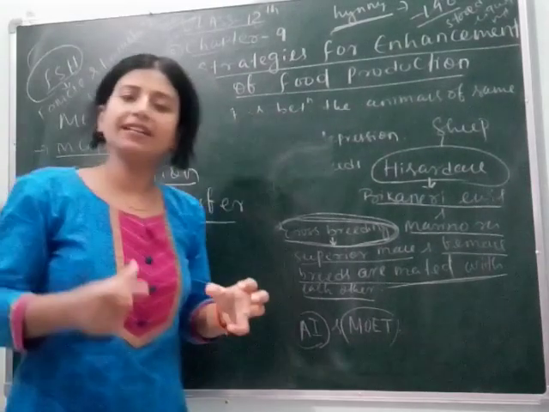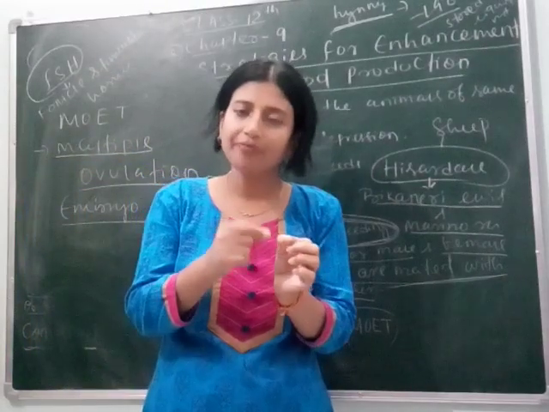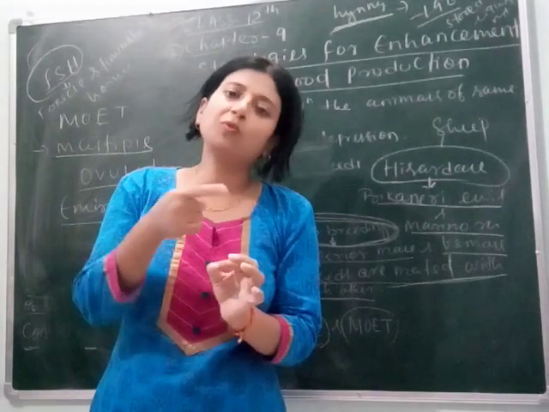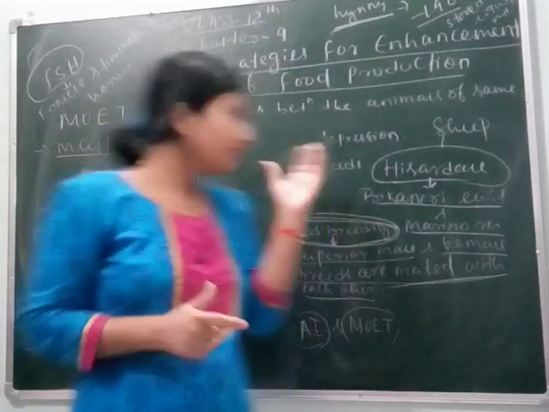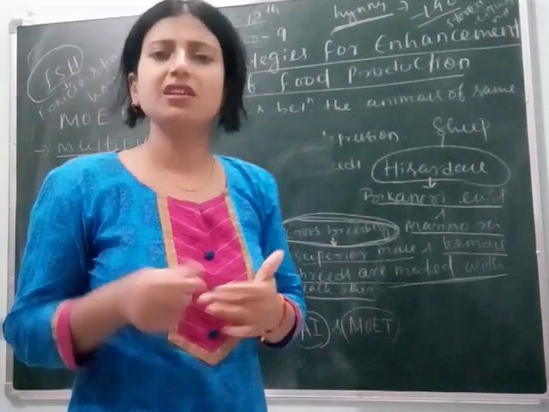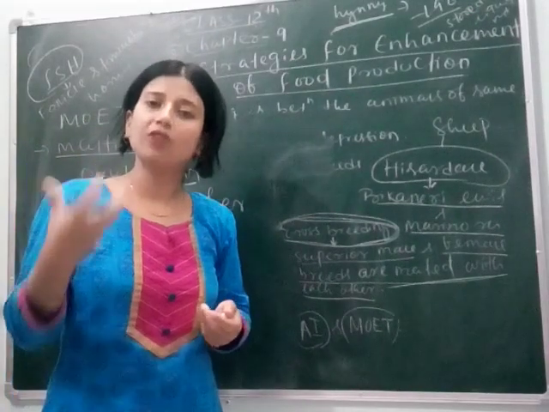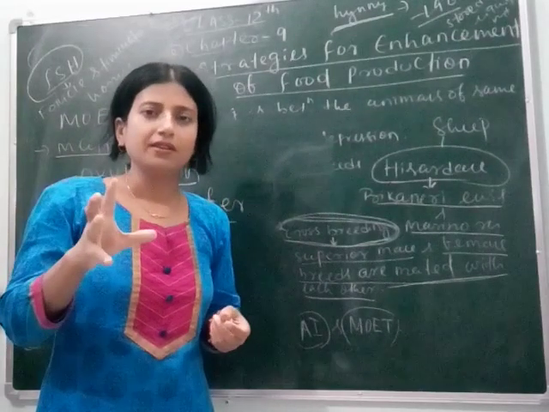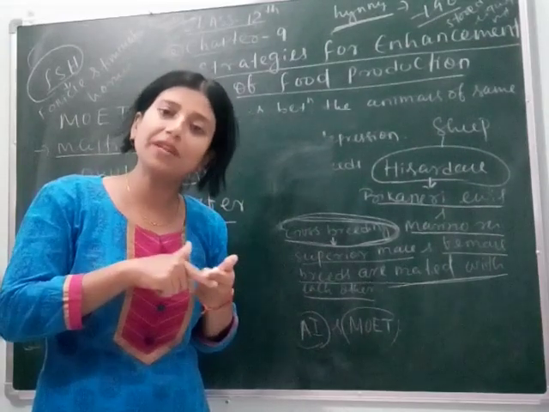Then these eggs are collected and either artificially fertilized in the laboratory, which is called in vitro, or test tube baby. Then they are put into normal female cows. If a single cow produces, it will take 9 months to produce a calf. But here a single cow's 6 to 8 eggs are collected and put inside normal cows' bodies. Clear? And there they will grow, but they have the genetic character of that superior female.